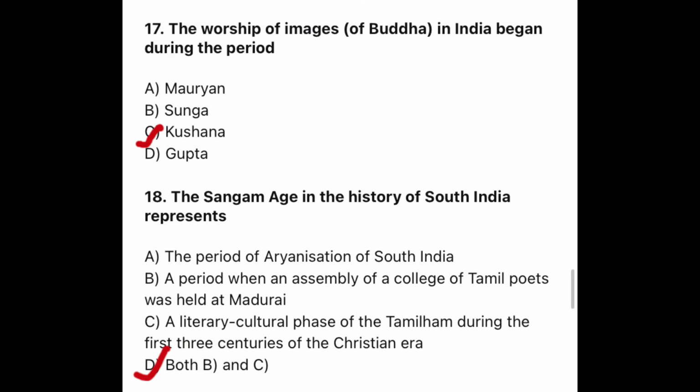That is B, a period when an assembly or a college of Tamil poets was held at Madurai. And C, a literary and cultural phase of the Tamils during the first 3 centuries of the Christian era.